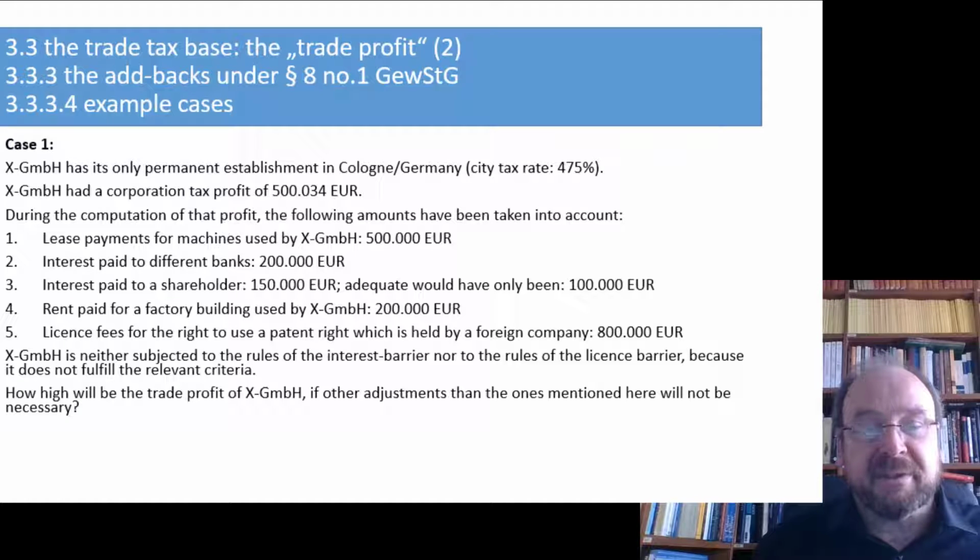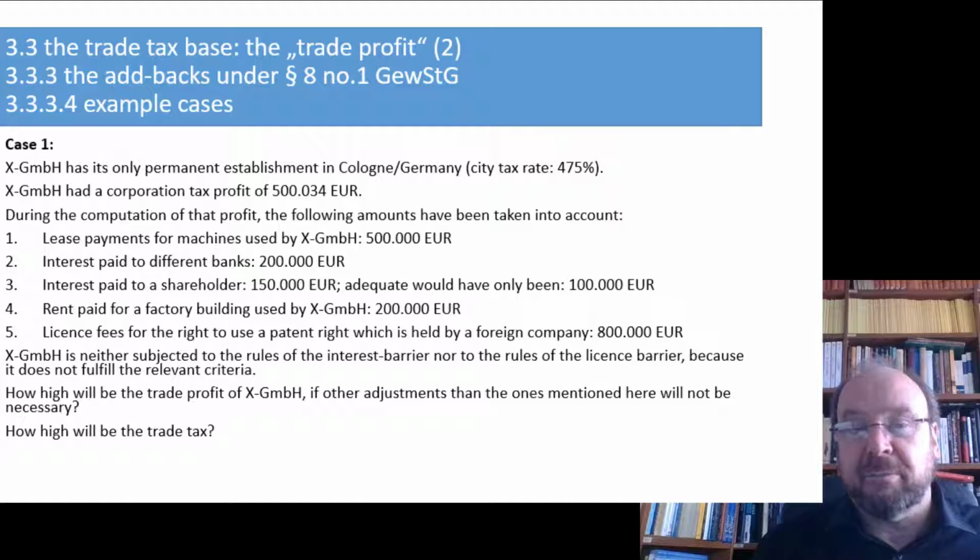Now the question is, solve the case, or better, how high will be the trade profit of X GmbH and how high will be the final trade tax? Okay, let's stop a bit, think a bit about the case, and then try to solve it.